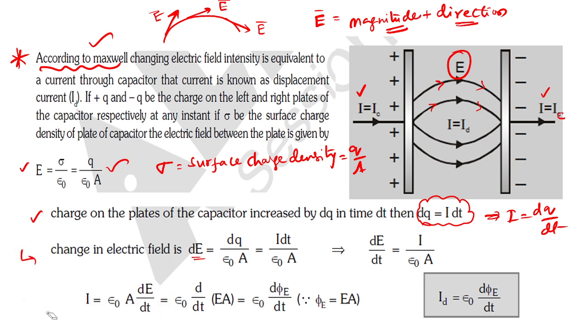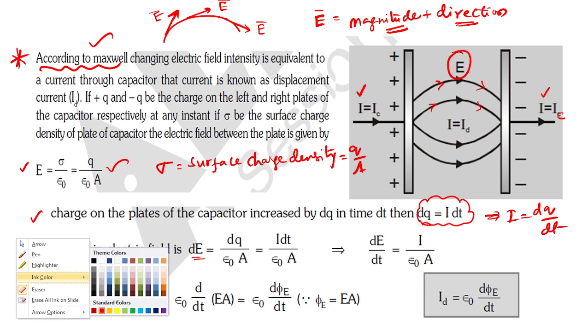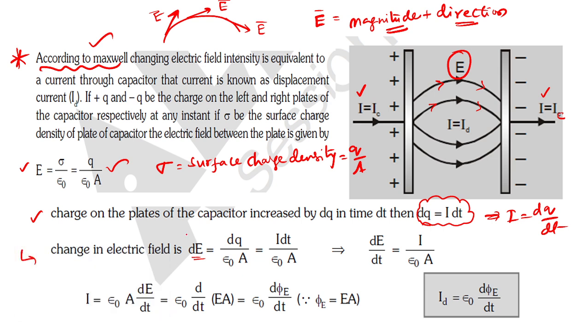So we are actually applying the change on both sides. Change in the sense that the electric field changes and the charge changes. Yes or no? So the charge change is nothing but I into dt. Can I replace? Yes or no? So the change, dE by dt, will be equal to I into dt by dt.